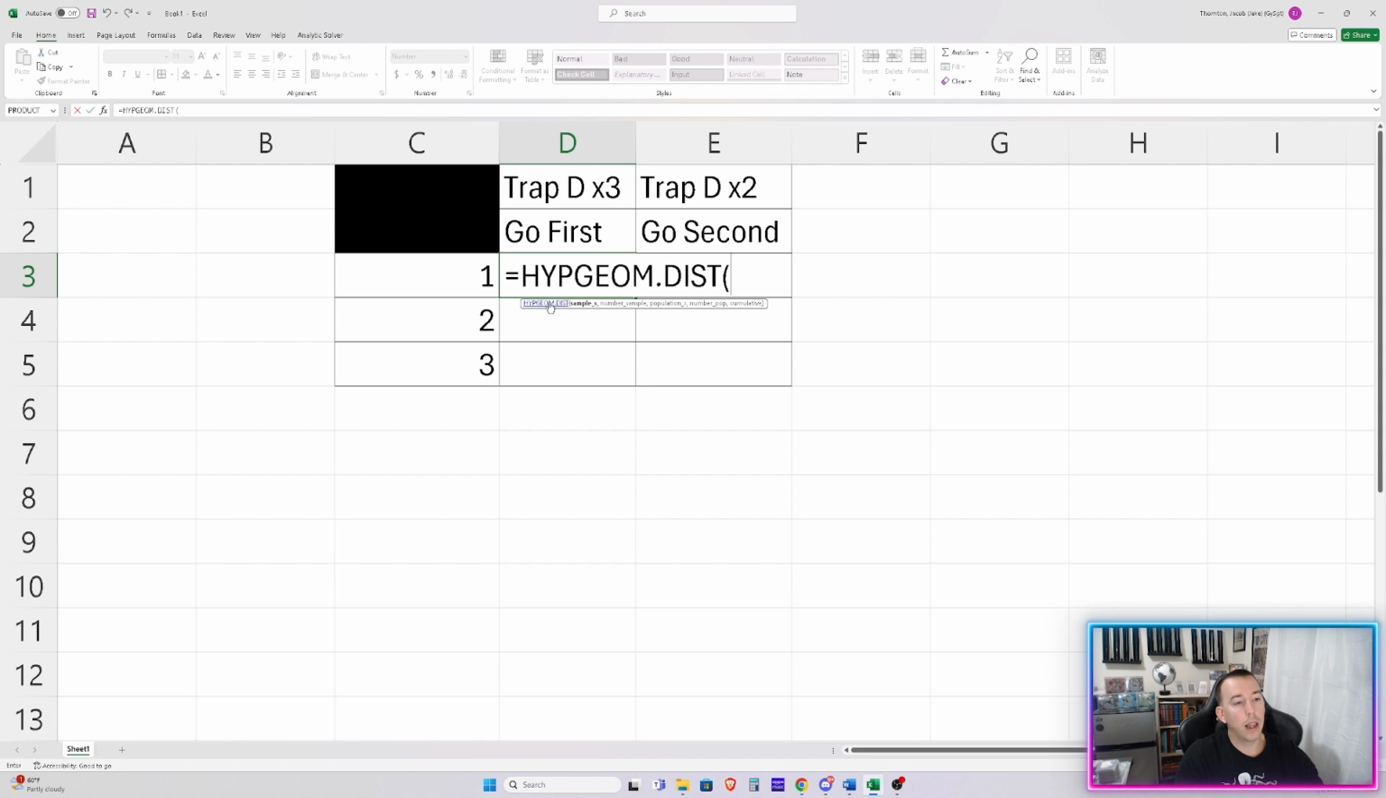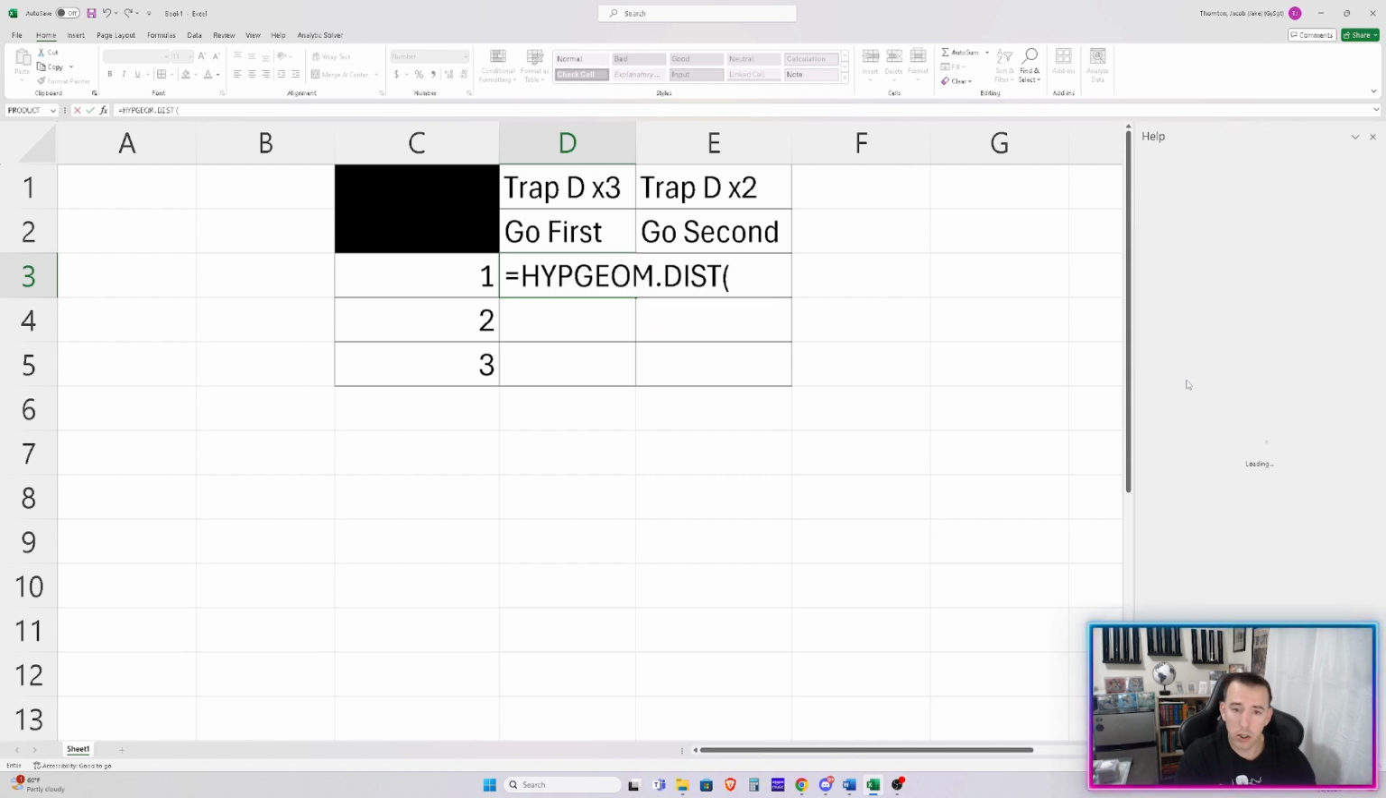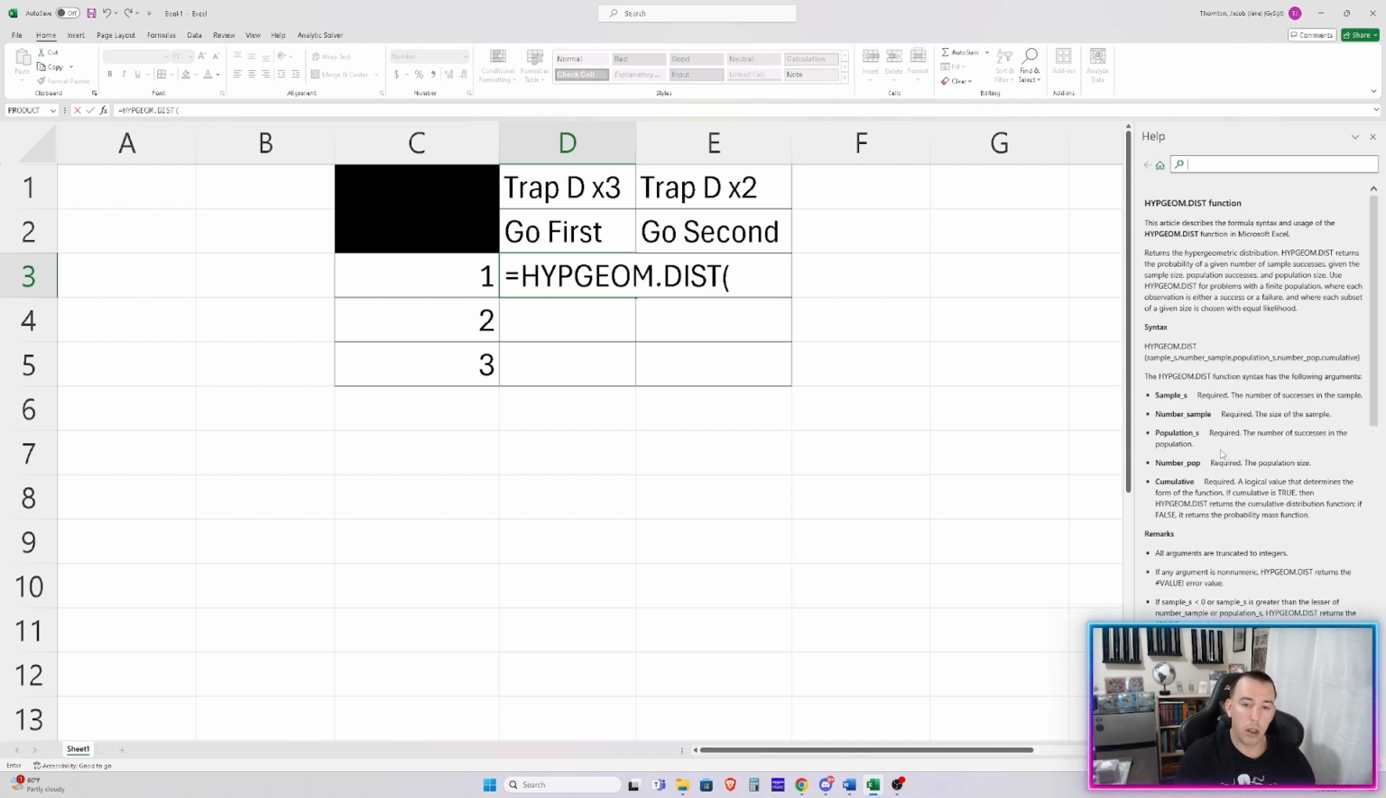From here, you can highlight HYPGEOM.DIST and click, and it'll give us a little help function. That way, if you forget what goes where, this will help you follow along. First, it's asking how big our sample is, the number of successes in the sample. In this instance, 1. What's the odds that we draw 1, given that the sample size is 6 because we went first?